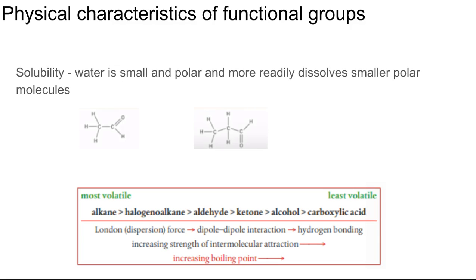When we're talking about volatility, this is the measure of something's tendency to boil or evaporate. Increasing the strength of the intermolecular forces of attraction will increase the boiling point. Something like an alkane, which just has carbon-hydrogen bonds, will only have London dispersion forces, while a carboxylic acid can have dipole-dipole interactions, which is polarity, and hydrogen bonding, which has nitrogen, oxygen, or fluorine bonded to a hydrogen. So the greater the intermolecular force of attraction, the greater the boiling point, and the less volatile it is.